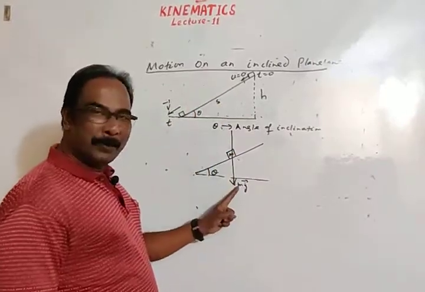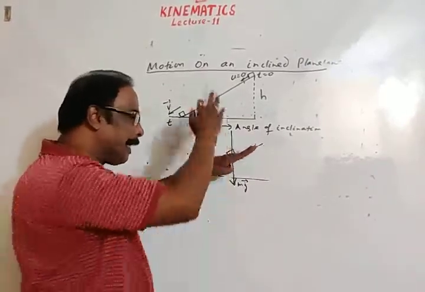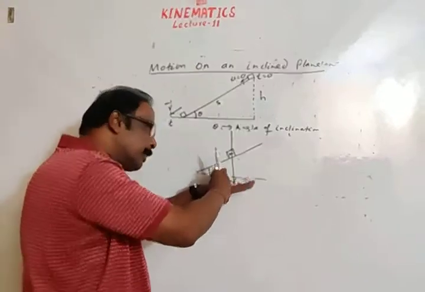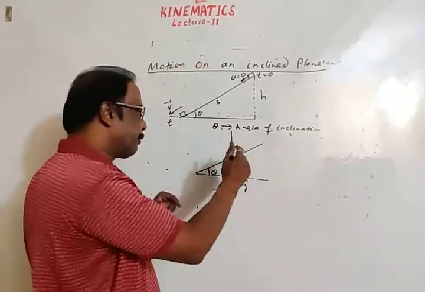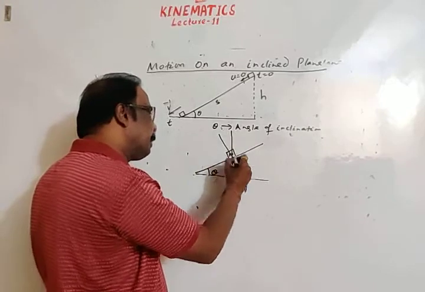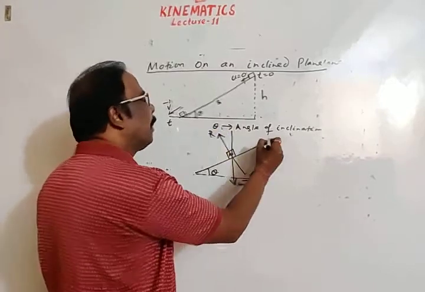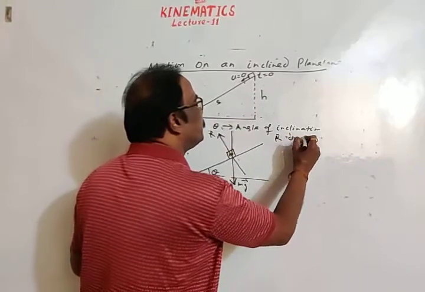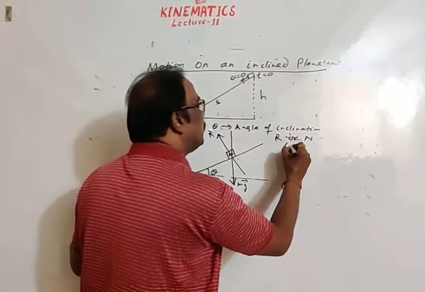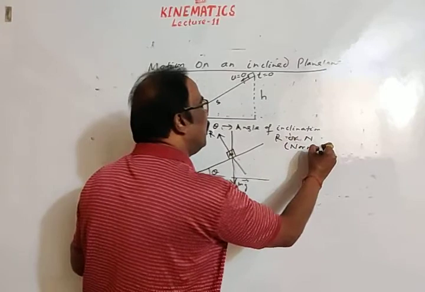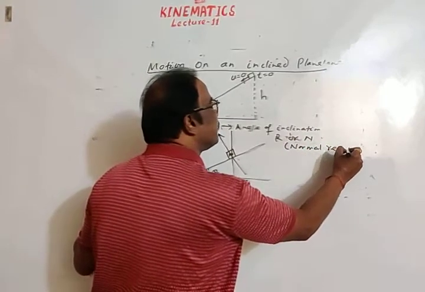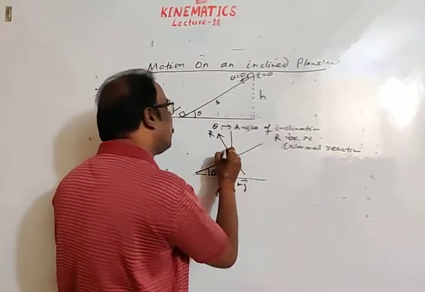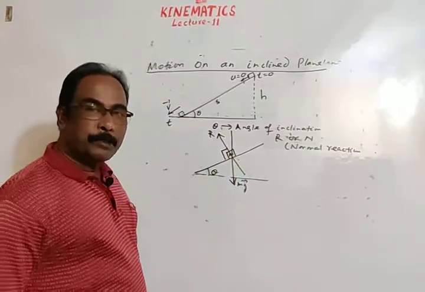Weight is a force. Force is exerted on this surface, so this surface will give reaction. The reaction given by the surface is R. R is called, or you may take N also, R or N. This is called normal reaction, means this reaction is always perpendicular to the surface.